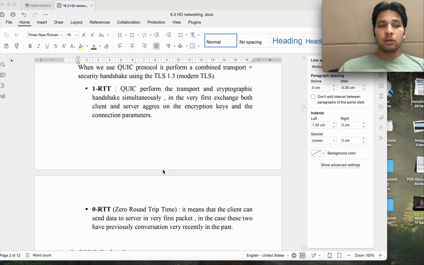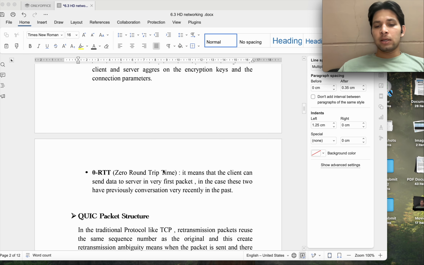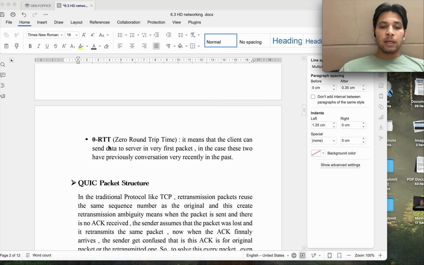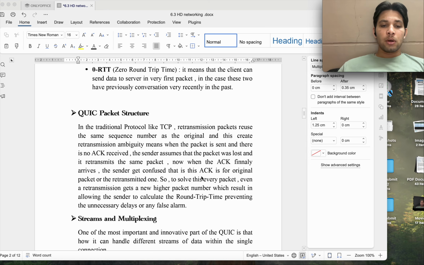It is possible when we have had a connection just before, so we don't have to establish the connection again. We can directly transfer a packet. It means that the client can send data to the server in the very first packet, in the case where the two have had a conversation very recently in the past.